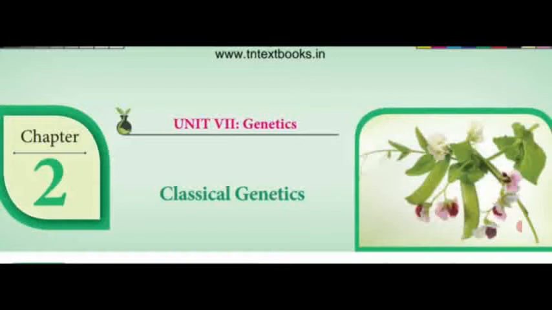Then the 7 contrasting characters of the pea plant we saw in the table, which one is the dominant trait and which one is the recessive trait, and the 7 contrasting characters of Pisum sativum with the genes present in the chromosomes.